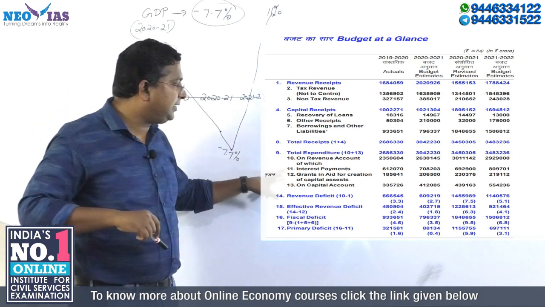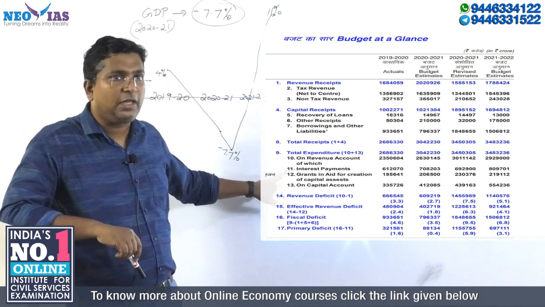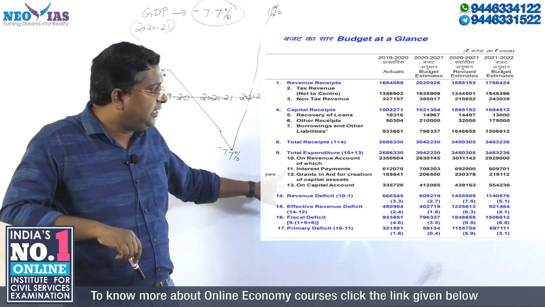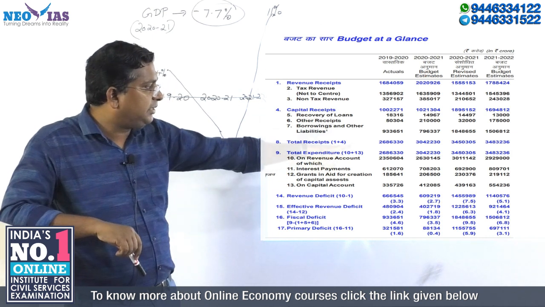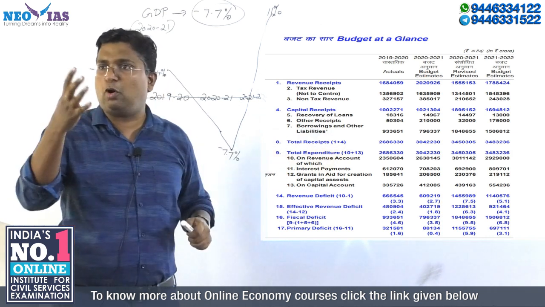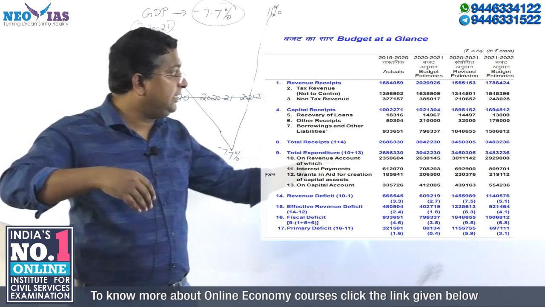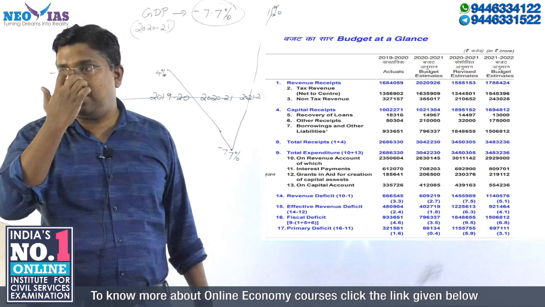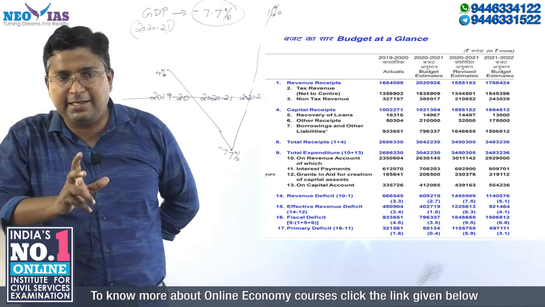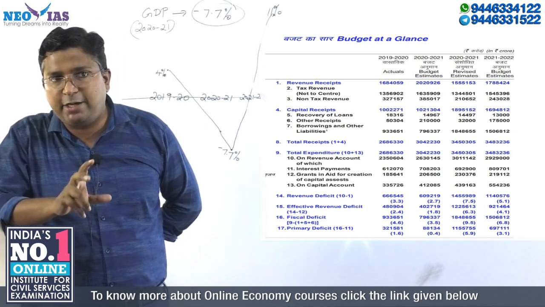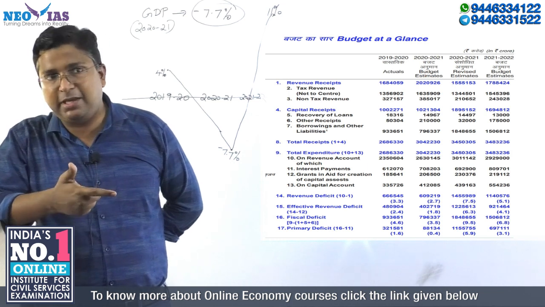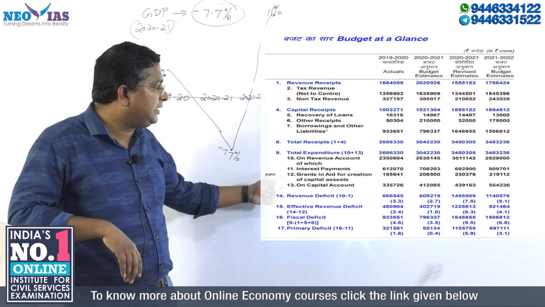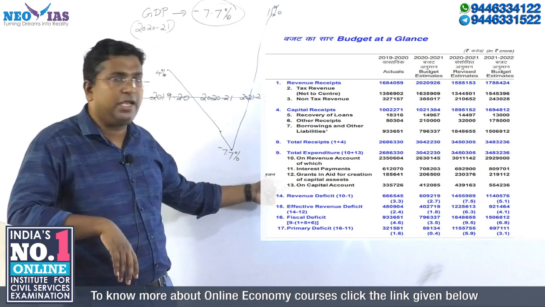In that, see the interest payment. There's no big difference, because interest payment is always based on the previous year. But see the 21-22 interest payment, there has been an increase. In 2021 interest payment is 6.92 lakh crore, but in the coming year the interest payment is 8 lakh crore, okay. Now I told you about grants in aid for creation of capital assets.